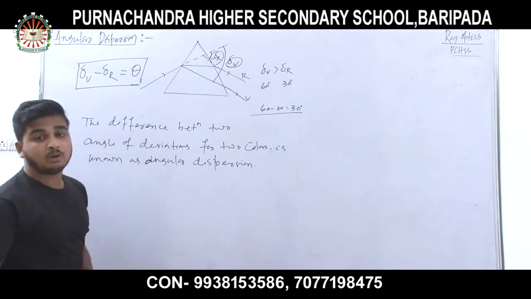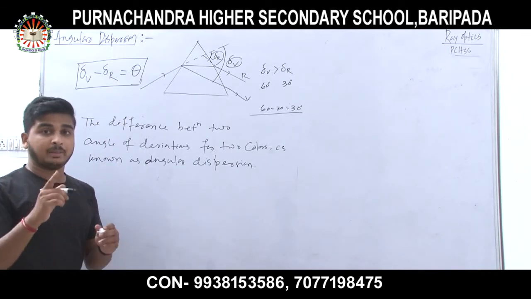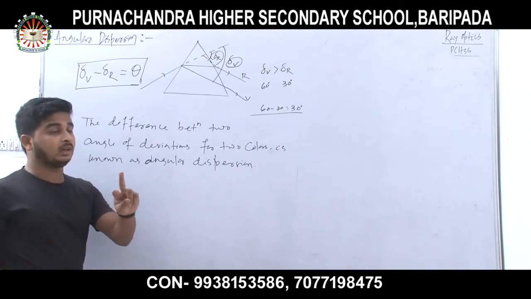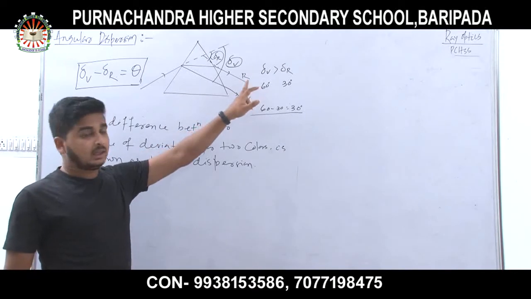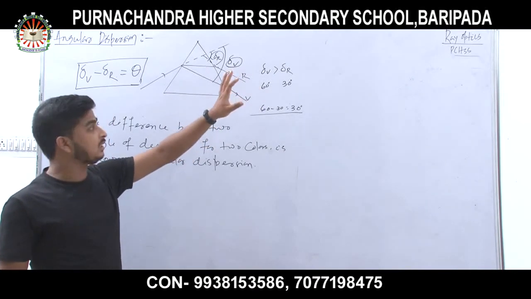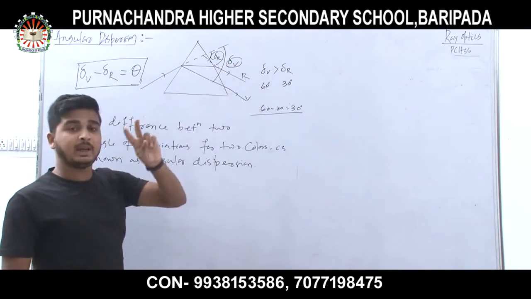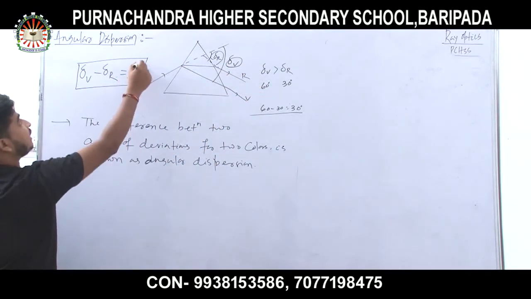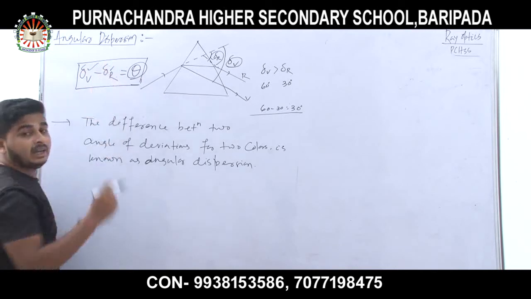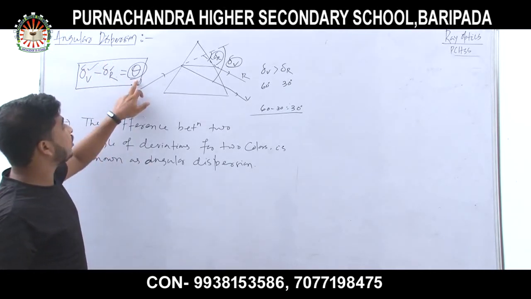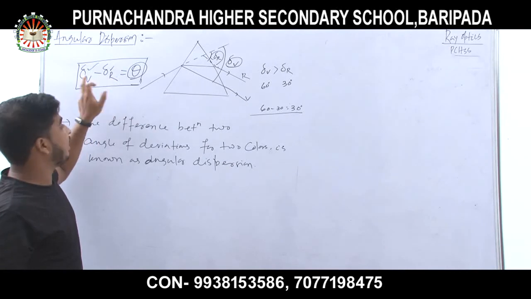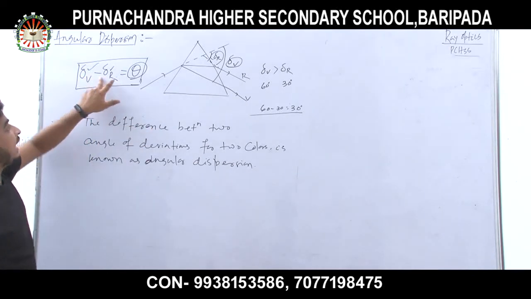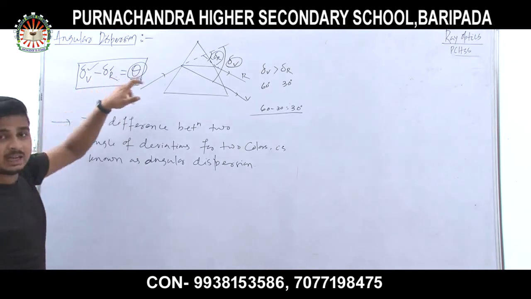Angular dispersion is found for any two colors. Remember that, not for a single color or for three colors. It is found for two colors. You can take blue, green, indigo, orange, whatever the case may be, but it will be a pair of colors. So here theta is the angular dispersion for violet and red color. You can take many other colors, for example indigo and red, then delta I minus delta R.